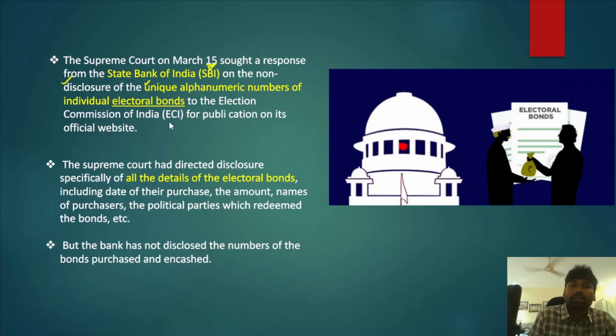of individual electoral bonds to the Election Commission of India, because once the State Bank of India publishes those details, the Election Commission of India will publish them on its official website, so that they will be in the official domain for scrutiny by the public. The Supreme Court has directed the State Bank of India to disclose all the details of the electoral bonds. That includes the purchase, the amount, the names of the purchasers, the political parties who purchased those electoral bonds, and who redeemed these electoral bonds, everything.